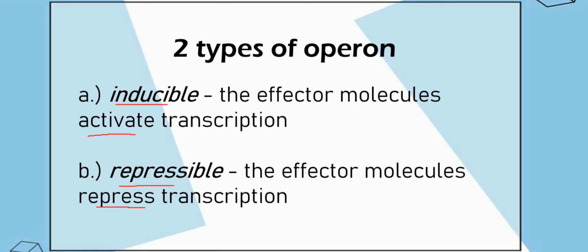So the tryptophan operon, as used in this discussion, is a type of repressible operon. So in the next few moments, we will know why the tryptophan operon is a repressible operon.